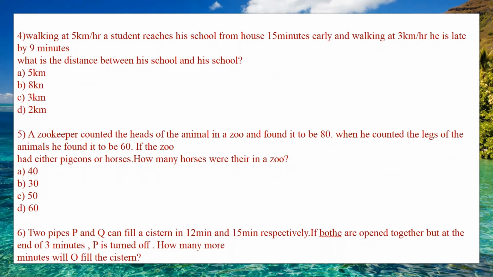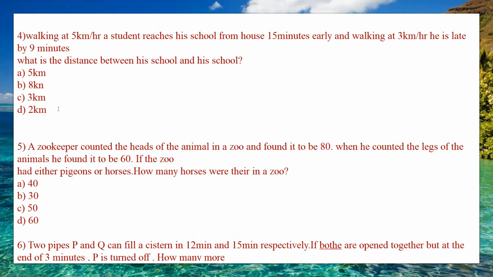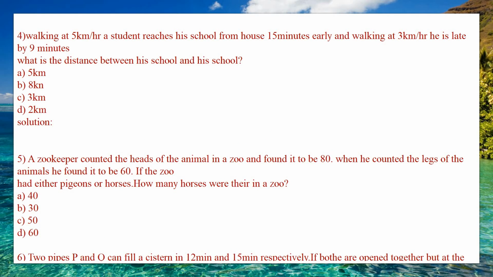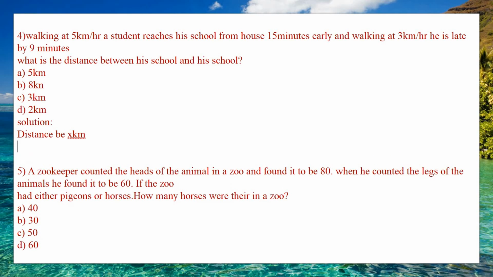Next, we shall see the fourth question. Walking at 5 km per hour, a student reaches his school from house 15 minutes early, and walking at 3 km per hour, he is late by 9 minutes. You need to find the distance between his school and house. We shall see the solution for this question. First we do not know the distance, so let the distance be x kilometer.